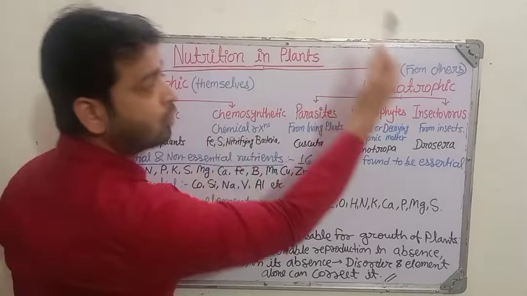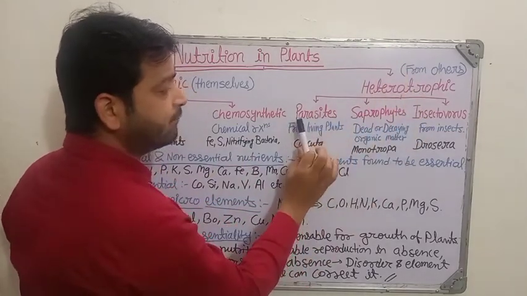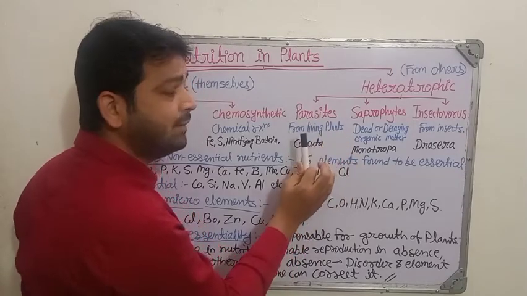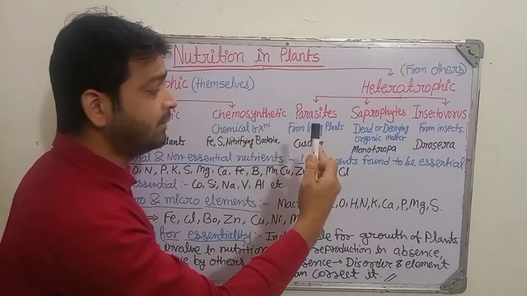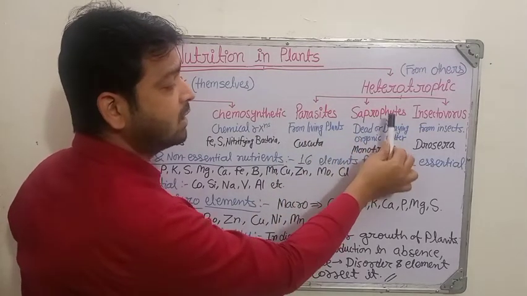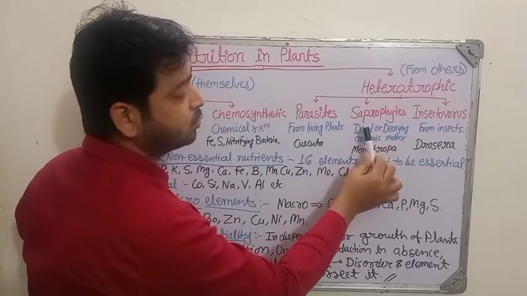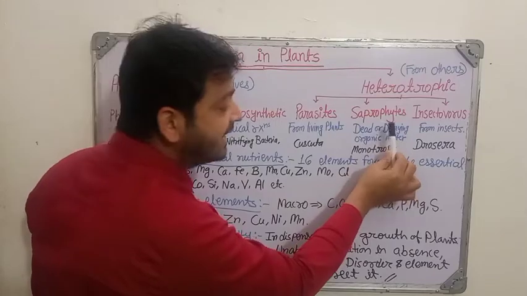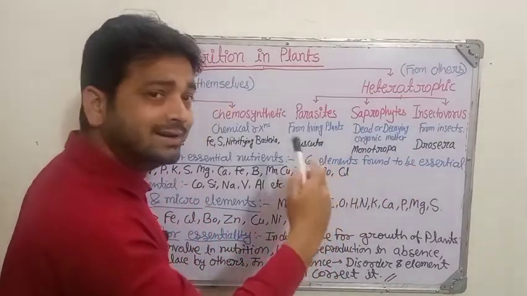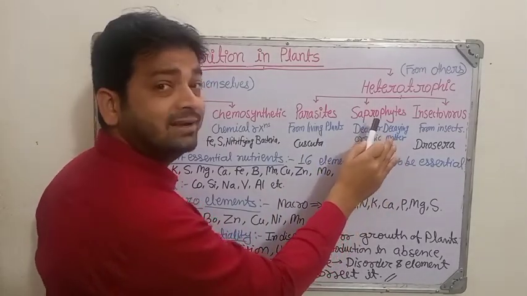Whereas the heterotrophic category is divided into three categories. I told you the parasites. First, parasites depend on other living plants, for example Cuscuta. The second one is the saprophytes. These plants depend on dead or decaying organic matter, which is already dead or in the process of dying. From that organic matter they get the nutrient.